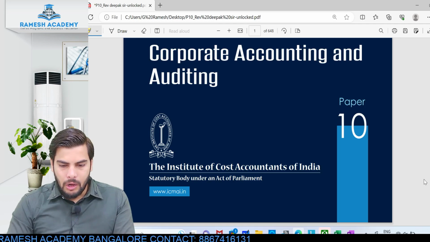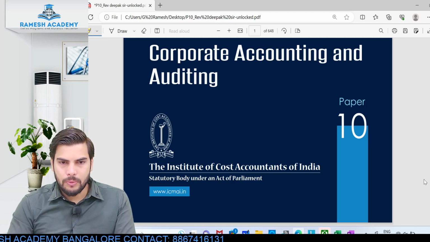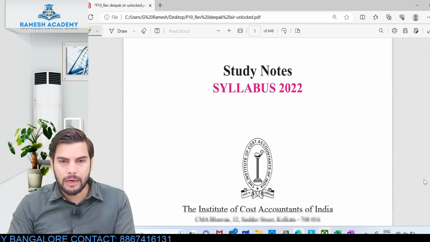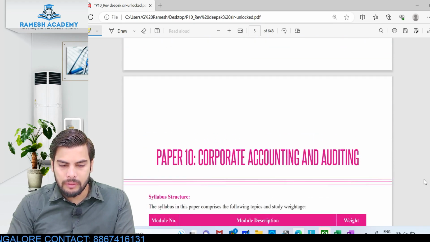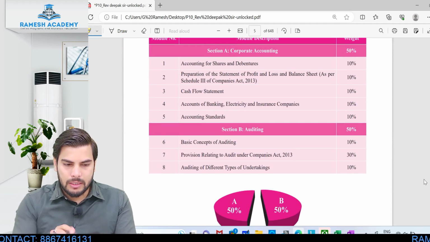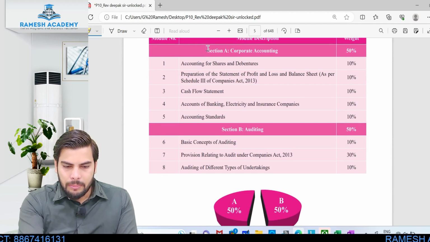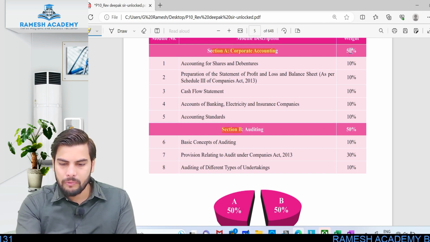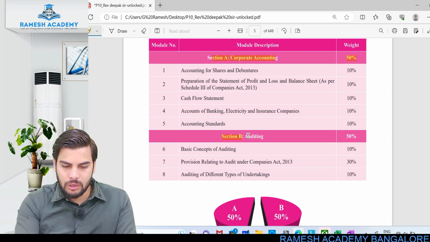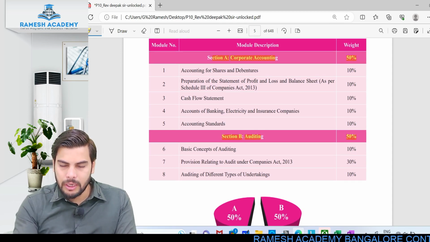Okay, on that note, let us go through this particular syllabus. This subject has got two parts or two sections. One is corporate accounting, and the other is auditing. Corporate accounting carries 50% weightage of marks, and auditing carries exactly equal weightage, 50%.